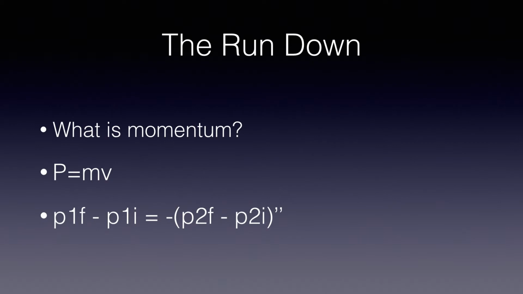The law of conservation of momentum states that within a closed system, the momentum will be equal before and after a collision. This means that if a certain amount of momentum is lost by one object in a closed system, it will have to be gained by the other object. This idea is mathematically expressed by the equation P1F minus P1I equals negative P2F minus P2I prime.